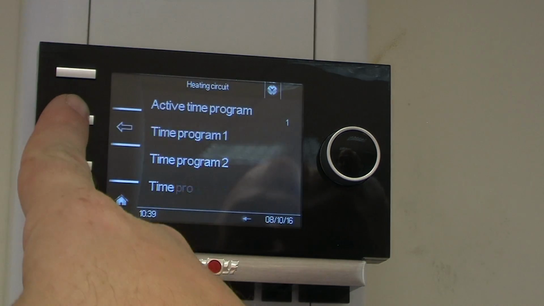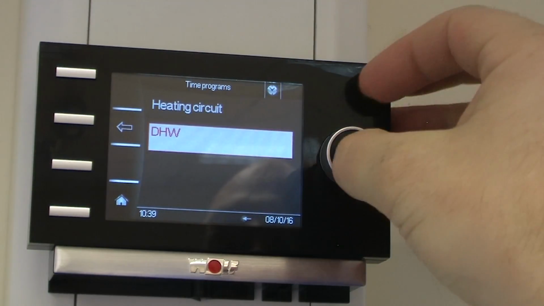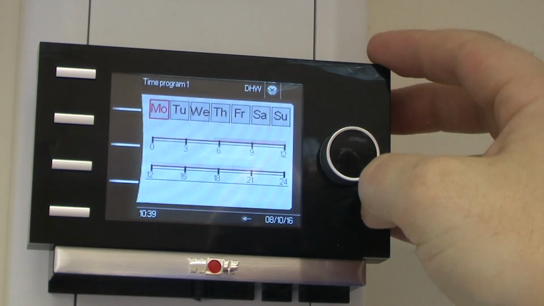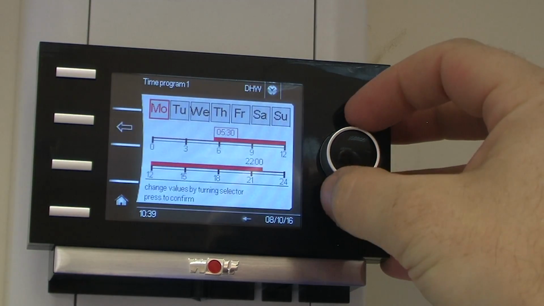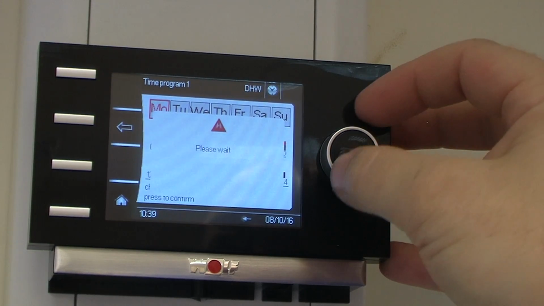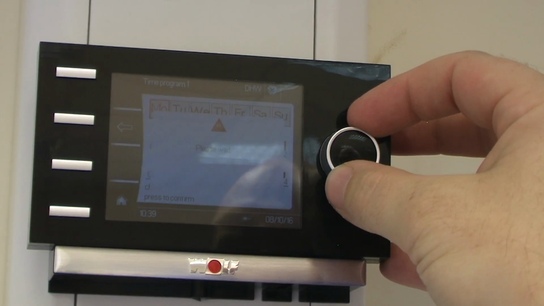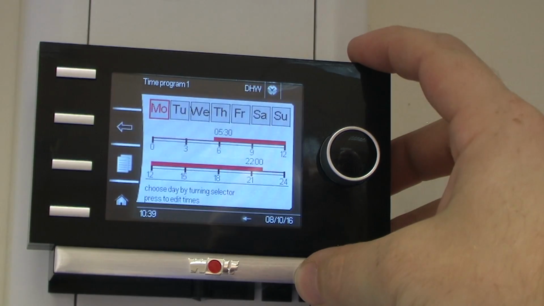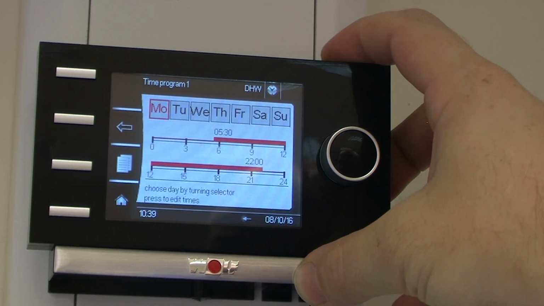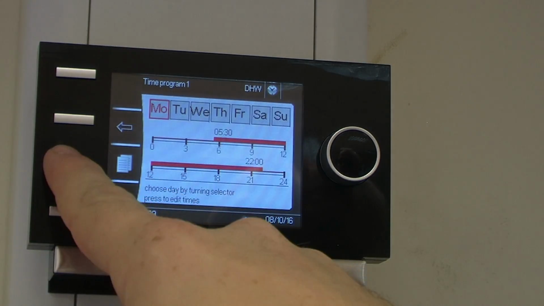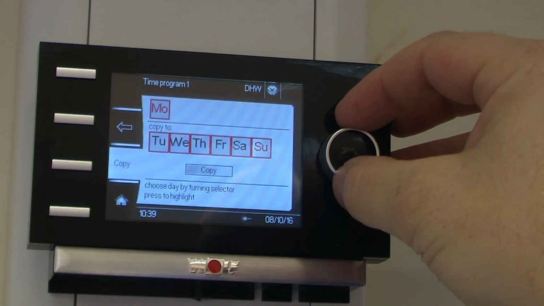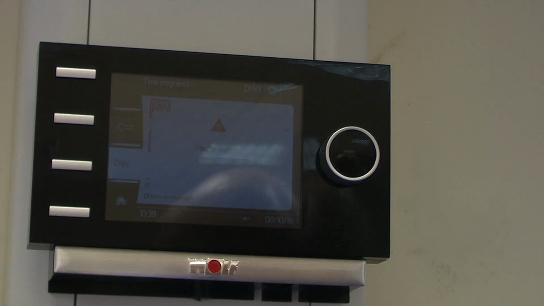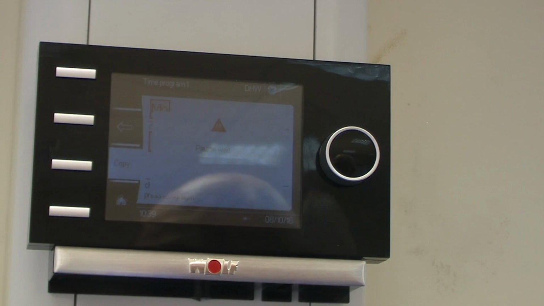I'm going to press the back button to go back, and it's the same for hot water. So you have time program 1, enter in, and you can edit your times for hot water. So I'll just enter 1 time, it'll save that time on Monday. So you can have 1 on off, 2 on off, or 3 on off. The maximum is 3 per day. Press the clock symbol. I'm going to enter Monday, Tuesday, Wednesday, Thursday, Friday, and I'm going to copy them across from Monday to Sunday, and I will save them times now.